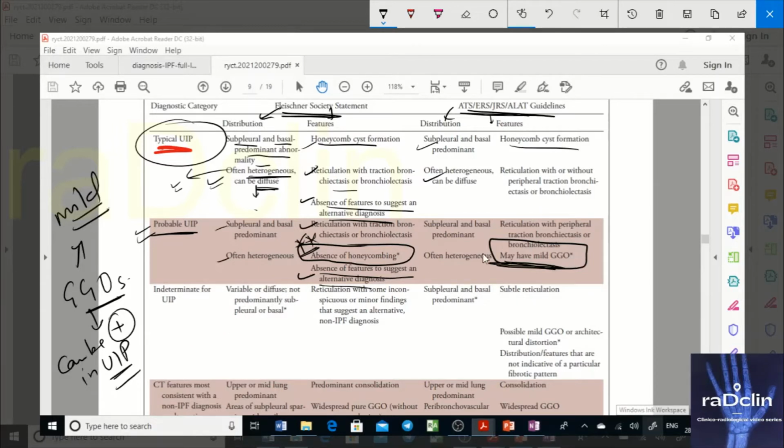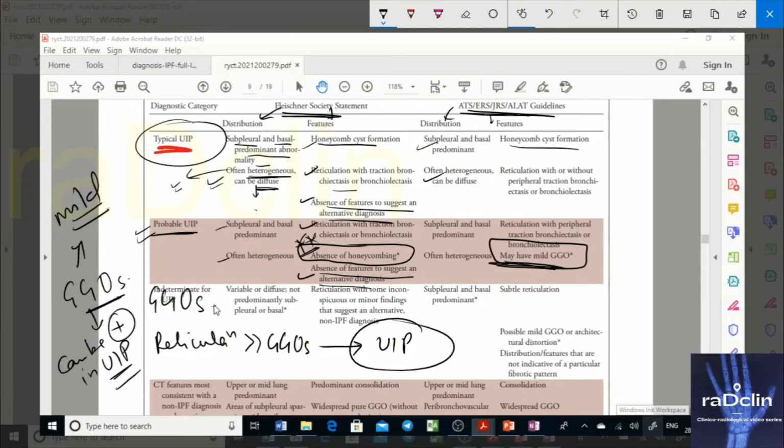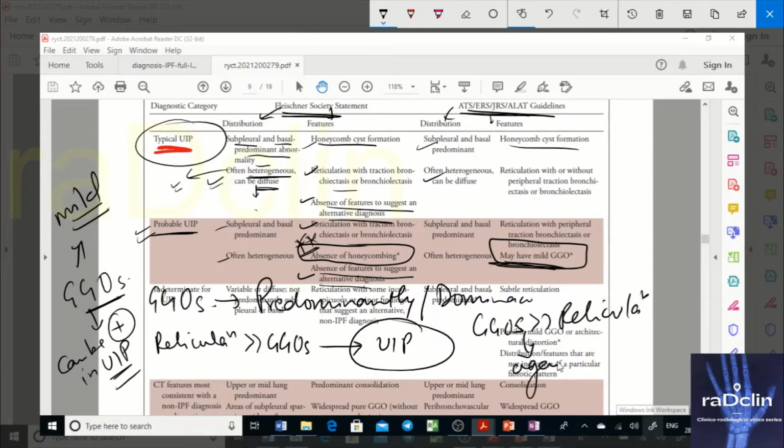To be precise, you should have more than one third of that part involved with reticulations. So basically, reticulations should be more than GGOs to suggest UIP. If you see GGOs predominantly, or a dominance of GGOs, or you can say GGOs are more than reticulations, now this is going against UIP. This is going against UIP.